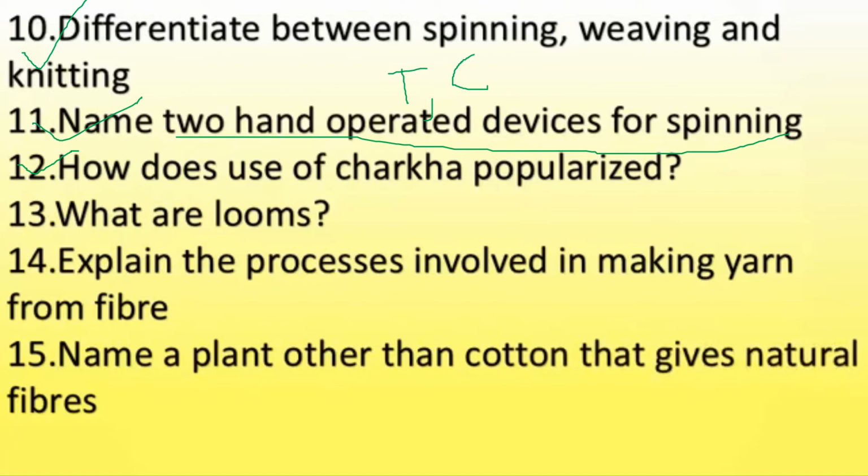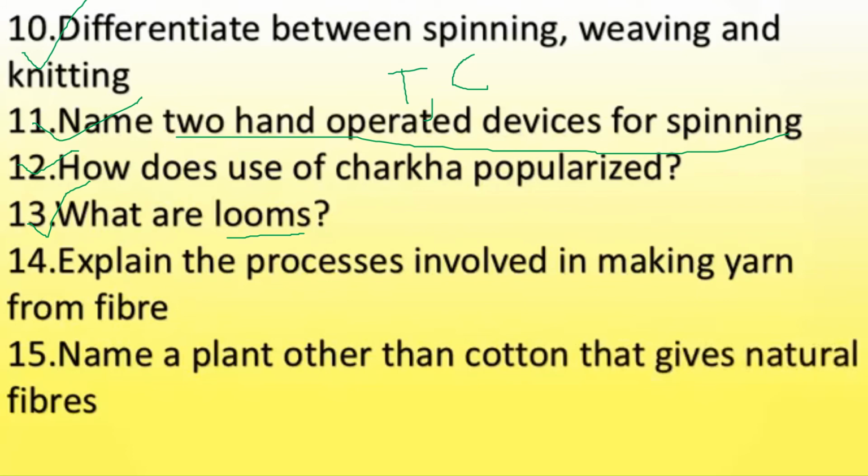Now, what are looms? Next question is, what are looms? So looms are places where weaving of fabric is done. So what are looms? Looms are places where weaving of a fabric is done. So it can either be hand operated or power operated. Write up to that. Clear? Next question is, explain the processes involved in making yarn from a fiber.